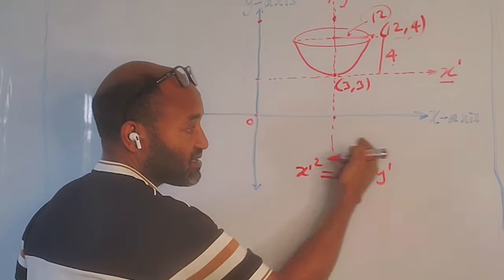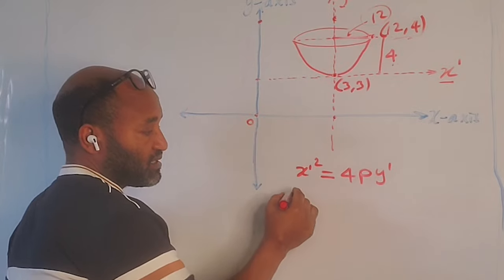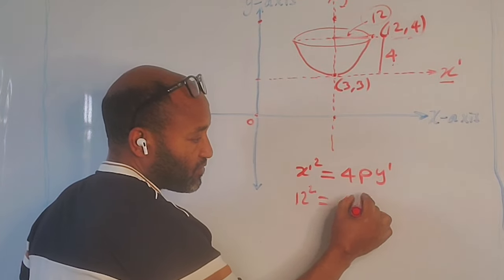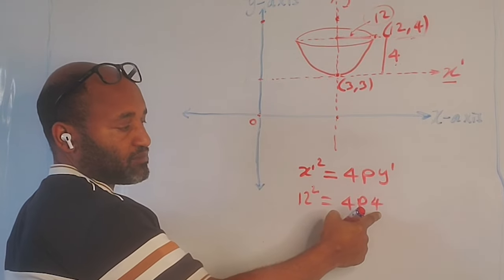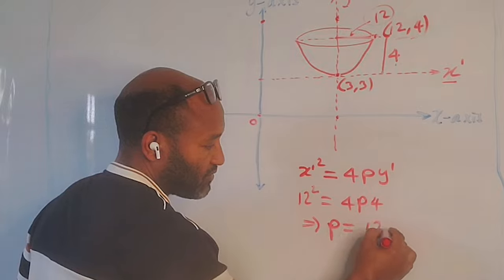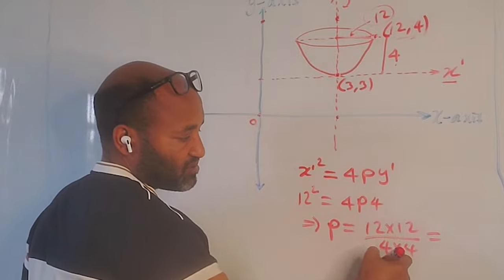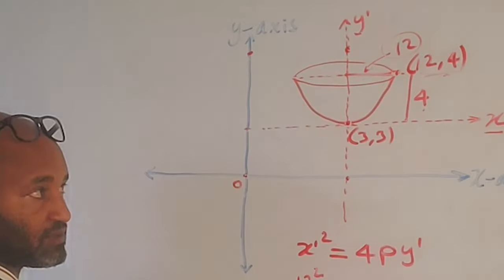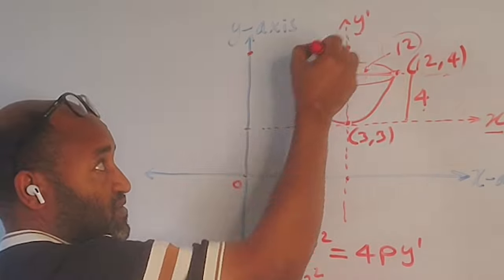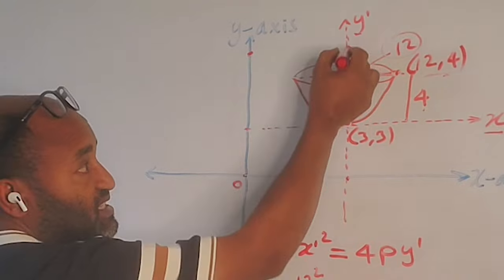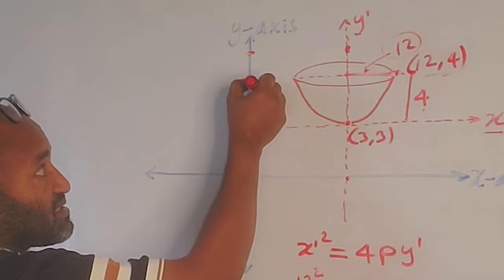That means it satisfies the equation, since it is on the parabola. So we substitute here: 12 squared is equal to 4p times y prime, which is 4. So p is equal to 12 times 12 over 4 times 4. One over four, 3; one over four, 3; that is 9. So we got p equal to 9, which is the length from the vertex to the focus. So this length is 9 units.